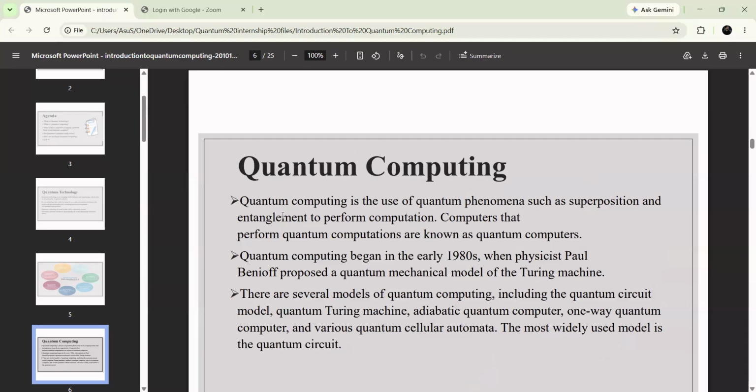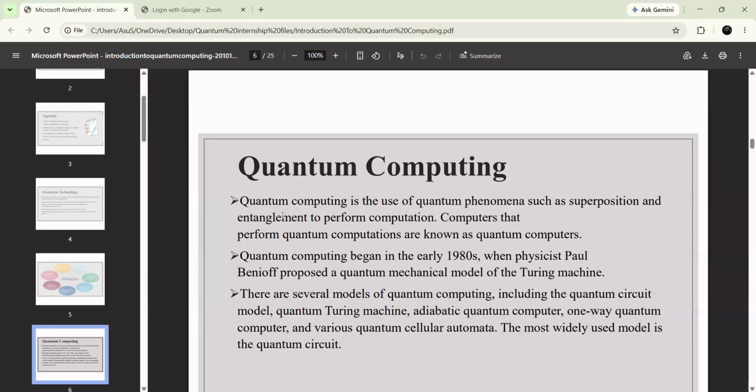Quantum computing uses quantum phenomena like superposition and entanglement in order to perform computation. The computers which perform quantum computations are nothing but quantum computers. What is meant by a quantum computer? A computer which can perform quantum computations is called a quantum computer.